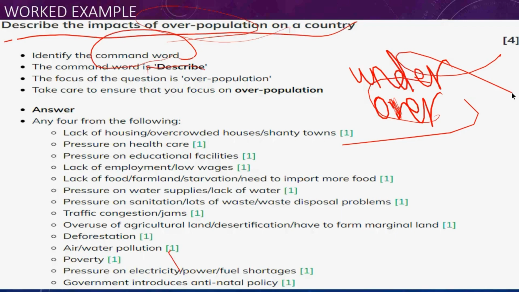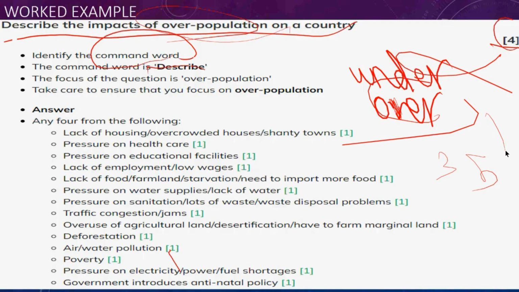Take care to ensure that you focus on overpopulation. Let's see the answer. Here is the number of points you need to give. If they give you 5, 3, or sometimes 1 mark, and you write 10, they will only give you the marks the question says.